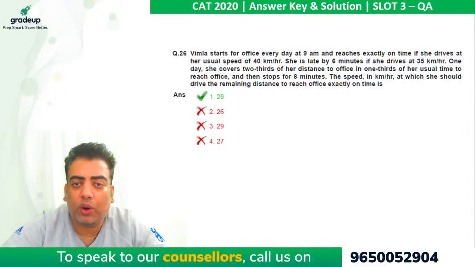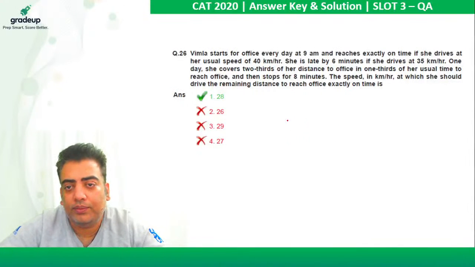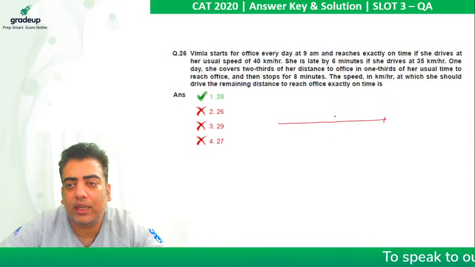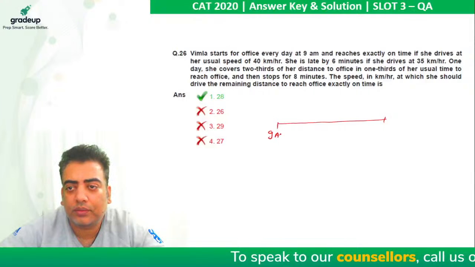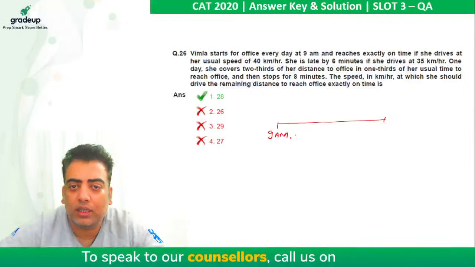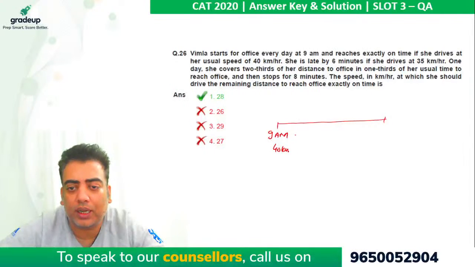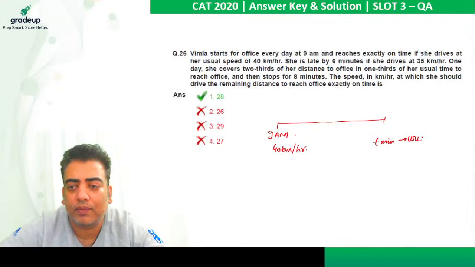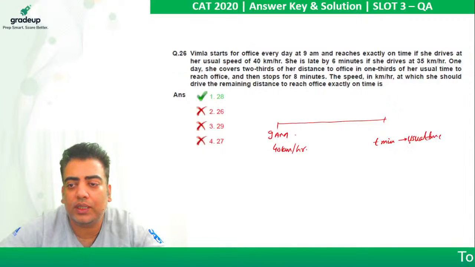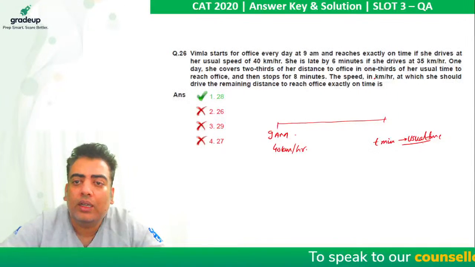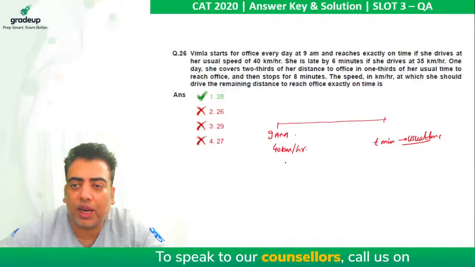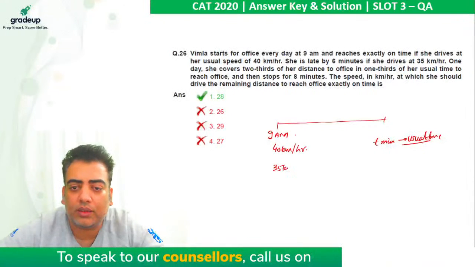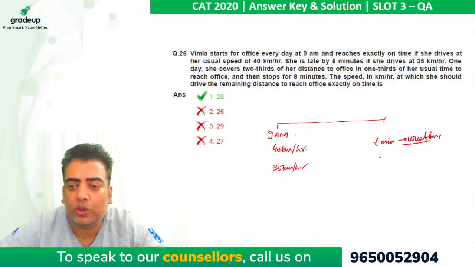Vimla starts for office every day at 9 a.m. and reaches exactly on time. If she drives at her usual speed of 40 km per hour, so let's say she used to reach office by traveling for T minutes. So T minutes is the usual time to reach office, which is on time basically. She is late by 6 minutes if she drives at 35 km per hour. So now the time taken is T plus 6.